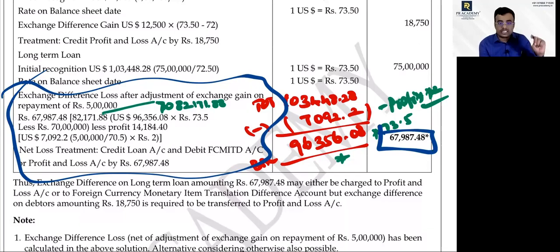That is not anticipated loss, that is actual loss. Is it clear? ஓகே சார்.